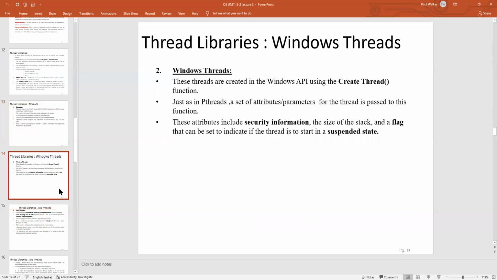Coming to the next topic, that is Windows thread. These threads are created with the help of the Windows API using the CreateThread function. Here, a set of attributes and parameters are used. Security information is a major concern.